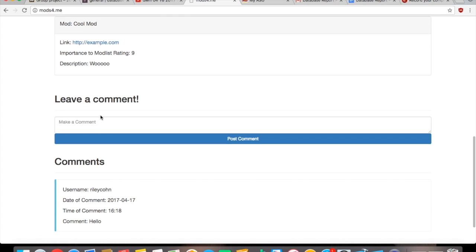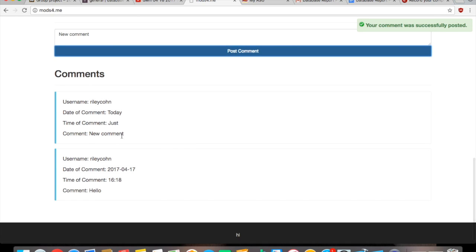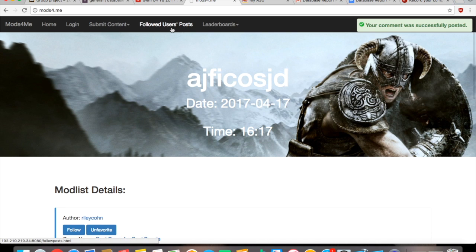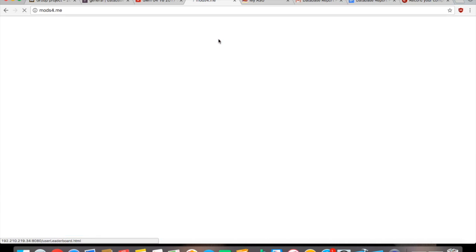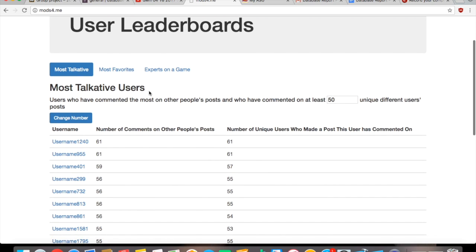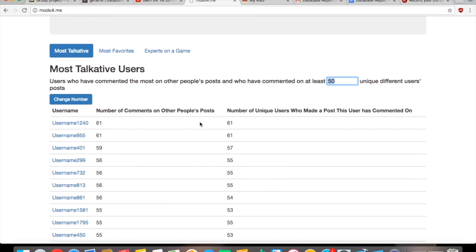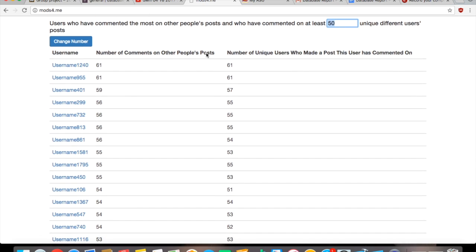We also allowed users to make comments on mod posts, which will pop up right underneath, and it'll show the new comments. And so for the leaderboard section of our website, we'll start with the user leaderboard. The most talkative users implements our group by and having queries, where users who have commented the most on other people's posts and have commented on at least a certain amount of different users' posts. So this is where the having clause will come in.